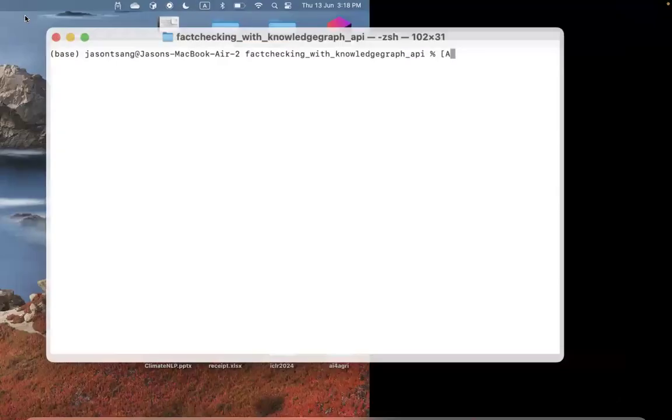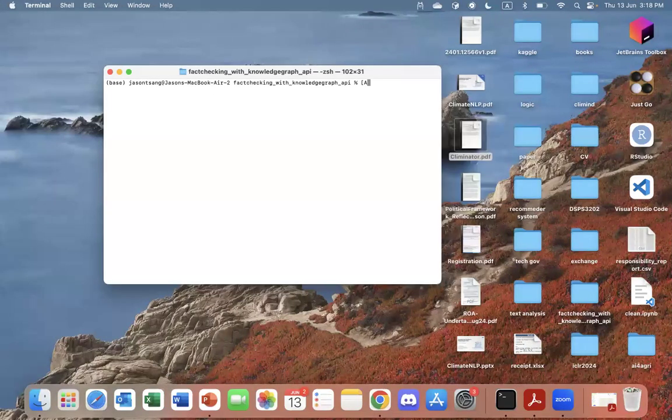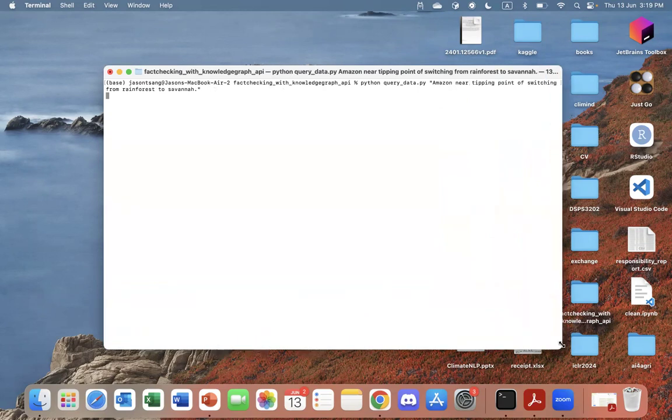Actually here, maybe it's blocking. No? So here, let's query the claim: Amazon near tipping point of switching from rainforest to savanna. I only choose 3 papers.